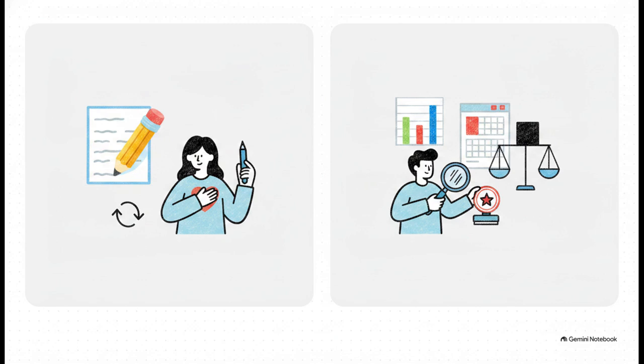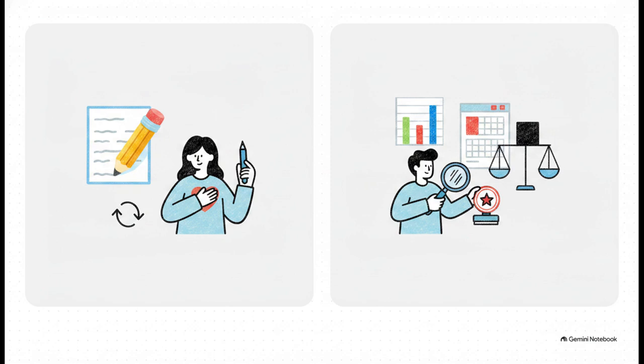Take drafting a condolence note to a client. Extremely low stakes and entirely reversible, right? But the human relationship holds all the weight here. A real person should own that. On the flip side, imagine an AI generating a financial summary for a massive executive decision. That has huge consequences.